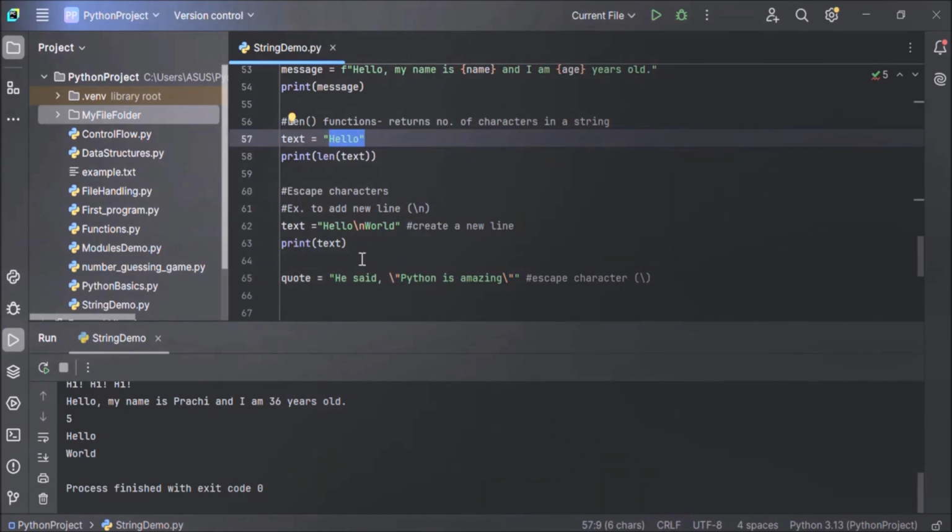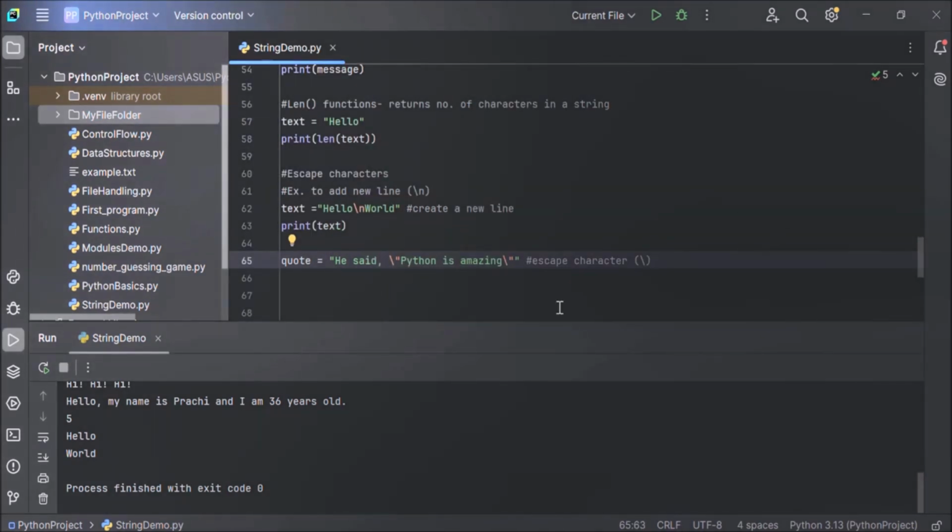That's it. Here this backslash tells Python to treat this double quote as a regular character rather than the string delimiter, because in Python, the double quote is used as a string delimiter to tell Python where your string starts and where your string ends. So when you use the escape character with this double quote, Python treats the double quote as a regular character. Without the escape character, if you put double quotes inside a string that already uses double quotes as a string delimiter, Python would get confused and result in a syntax error.